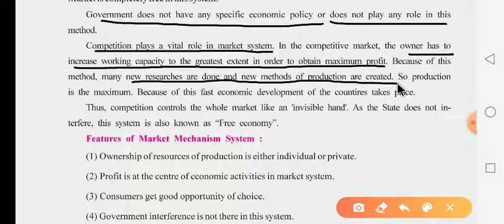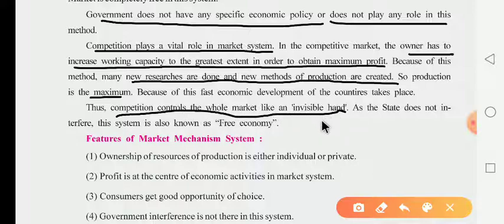Because of this method, many new researches are done and new methods of production are created. That's why in the capitalist or market system, new research is done as well as new methods of production created. So production is maximum in the market system or capitalist system. Because of this, fast economic development of countries takes place. Thus, competition controls the whole market like an invisible hand.